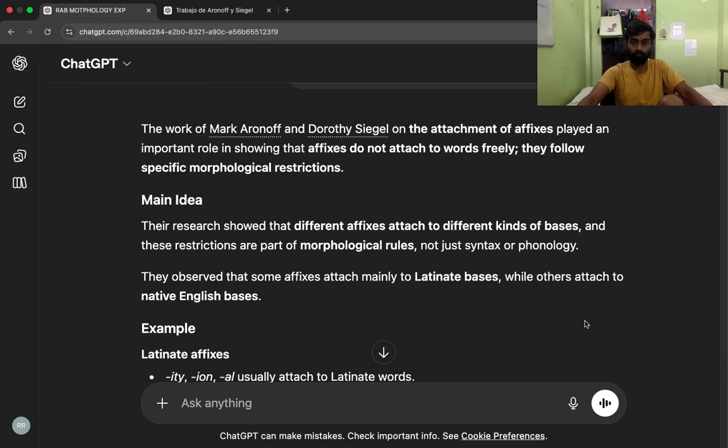The work of Mark Aronoff and Dorothy Siegel on the attachment of affixes played an important role in showing that affixes do not attach to words freely. They follow specific morphological restrictions. Main idea: their research showed that different affixes attach to different kinds of bases, and these restrictions are part of morphological rules, not just syntax or phonology.